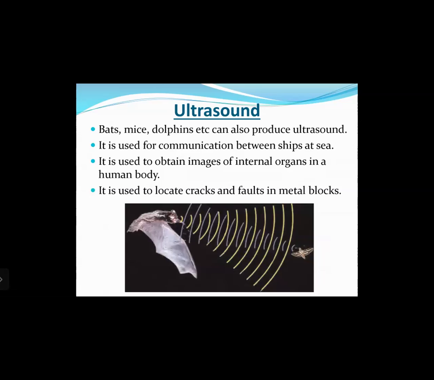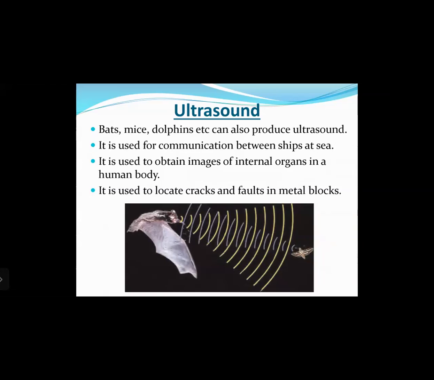Now, if you look at this diagram below, what do we have? We have a bat which is flying, and there is a prey of the bat, might be some small insect or a butterfly. When the bat is flying in the darkness, it continuously generates ultrasonic sound waves. These waves strike obstacles, walls, trees, or any other obstacle in between and get reflected.